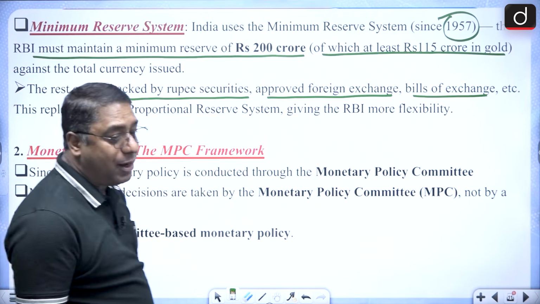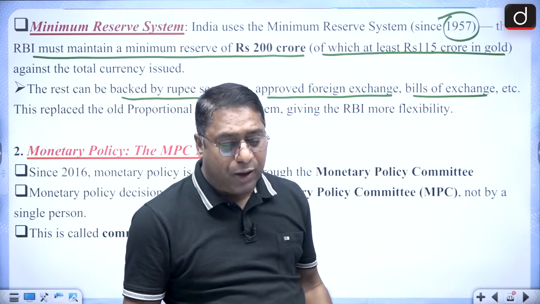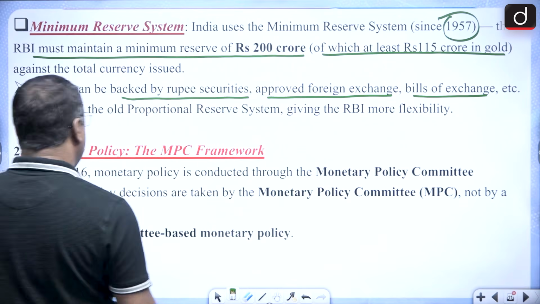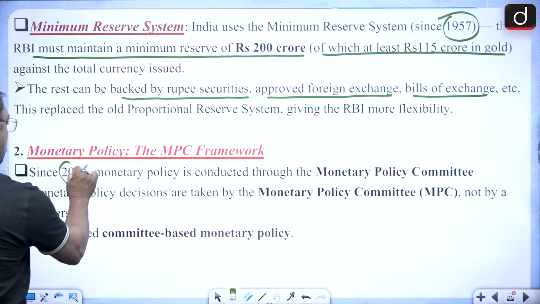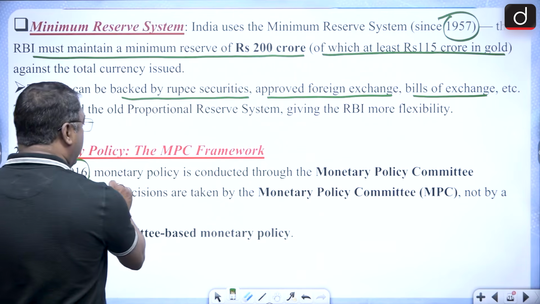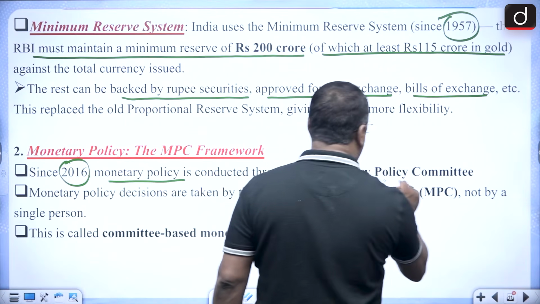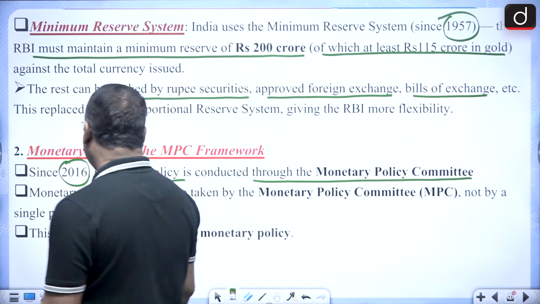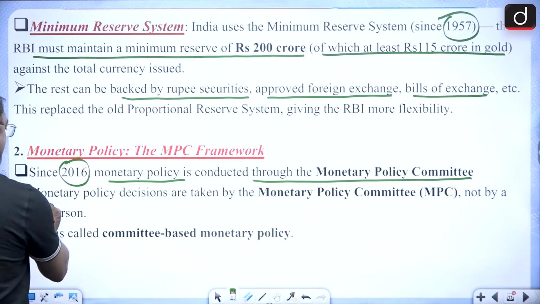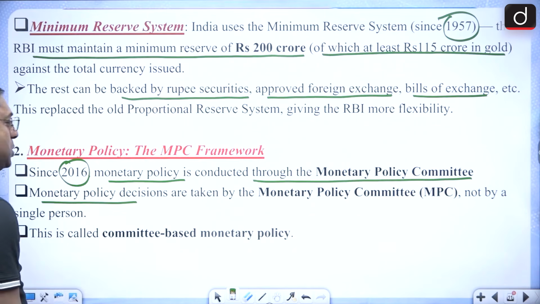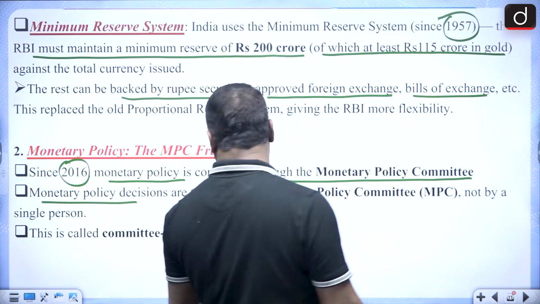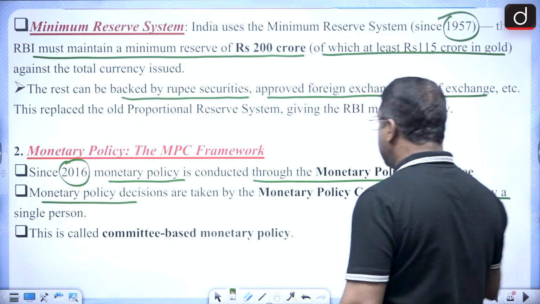Then RBI also plays the role of monetary policy. And we all know that since 2016, the monetary policy is conducted through the Monetary Policy Committee, that is the MPC. The MPC takes decisions with regard to the monetary policy, and it is not a single person.